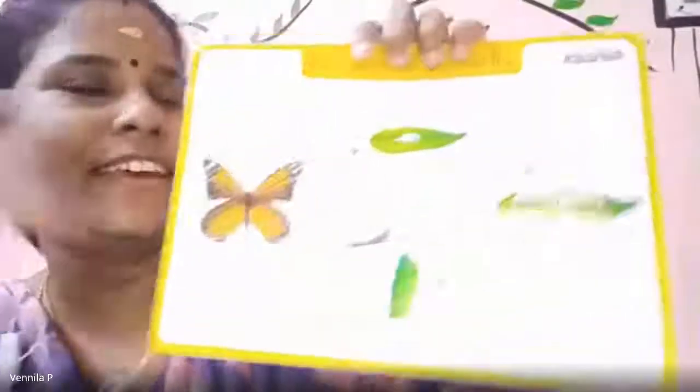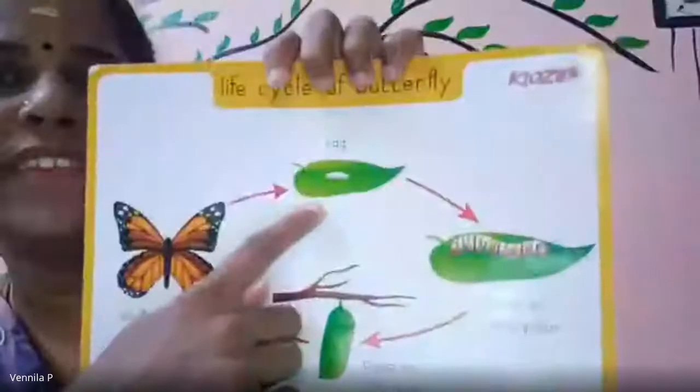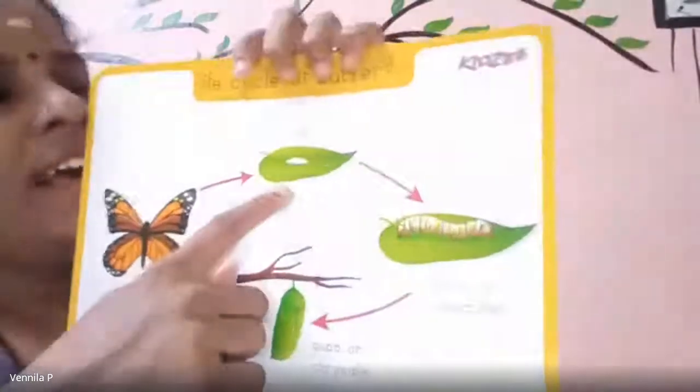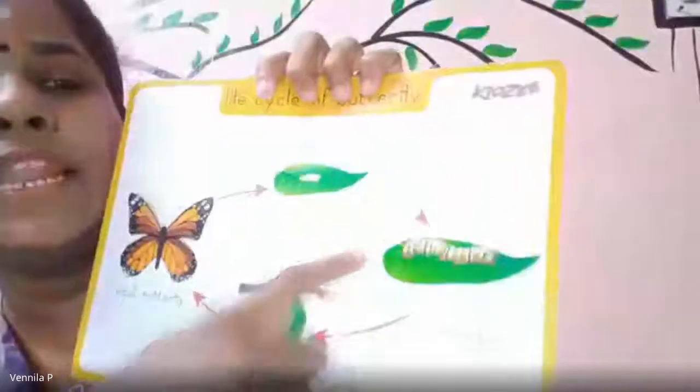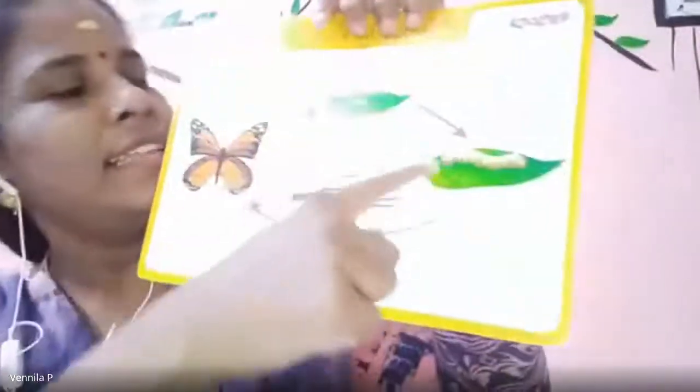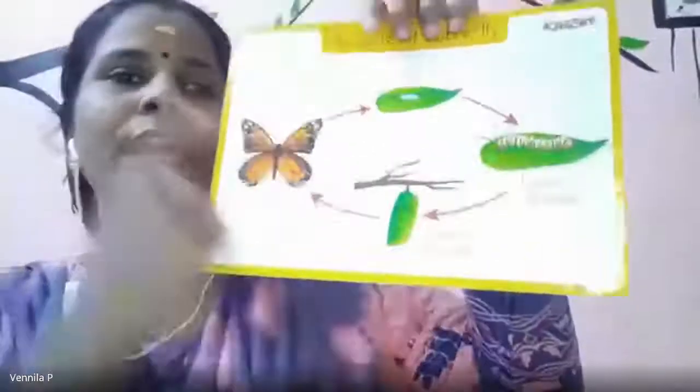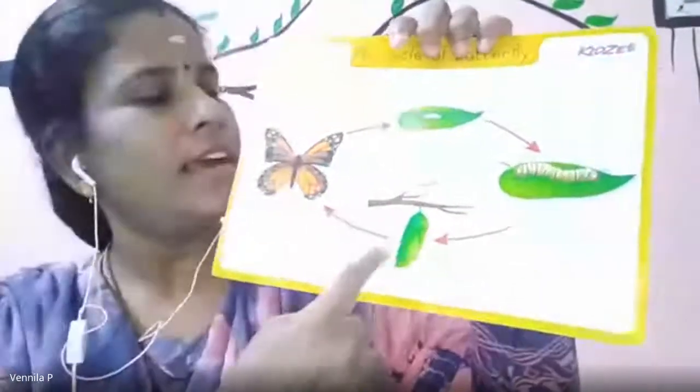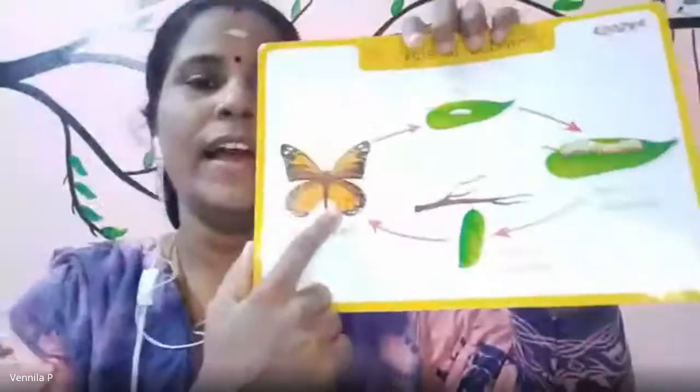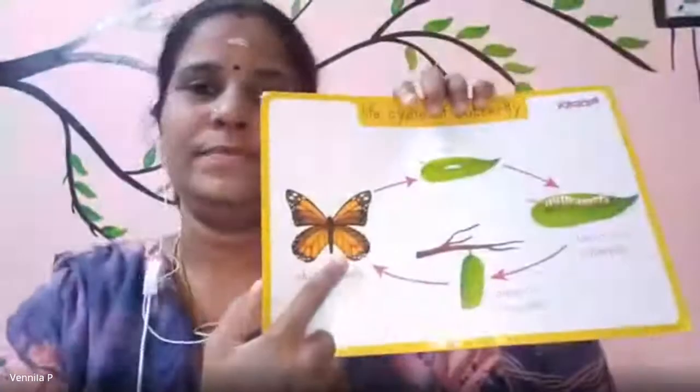First comes the butterfly and lays an egg. Out comes the caterpillar with many legs. The caterpillar spins and forms a chrysalis. Out comes the butterfly and blows a kiss. Okay? Yes, very good, children.